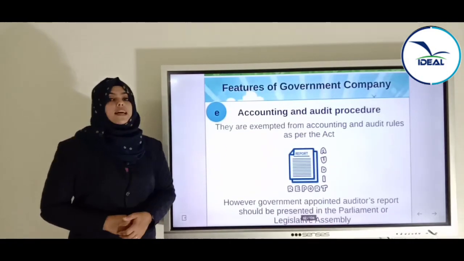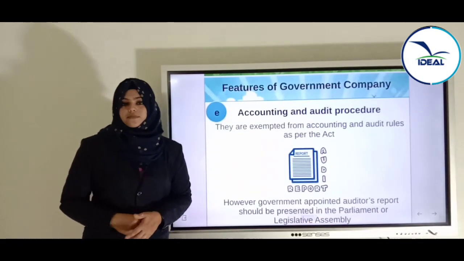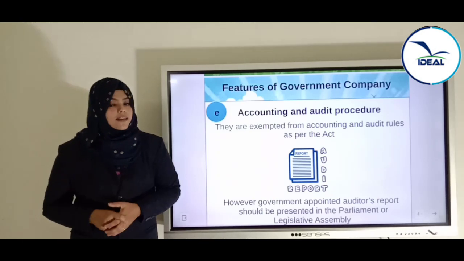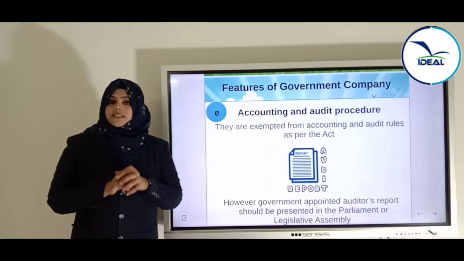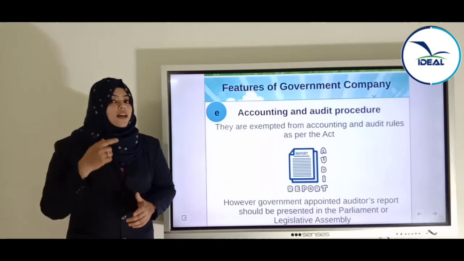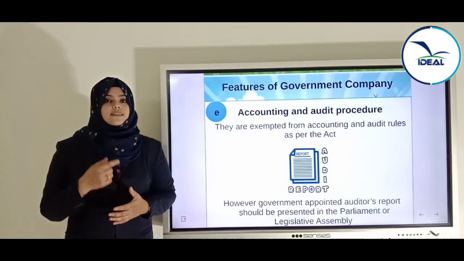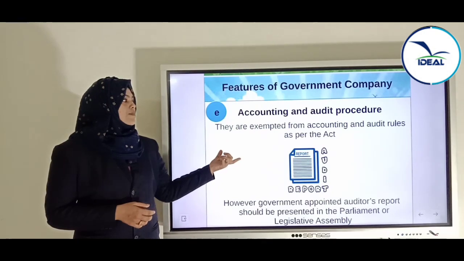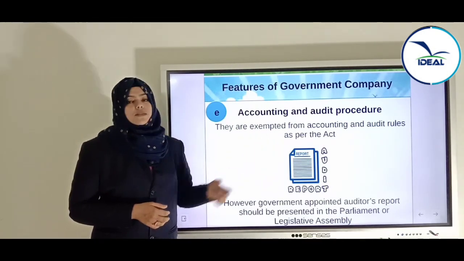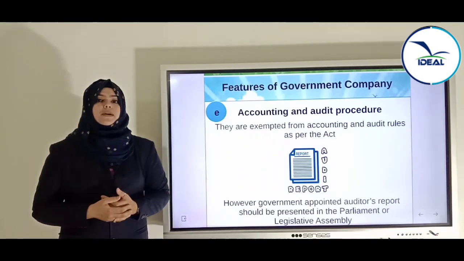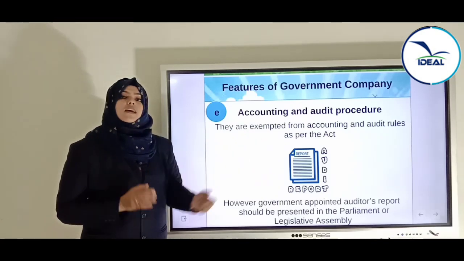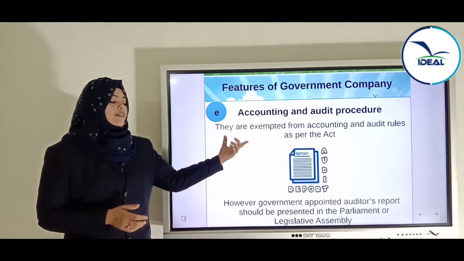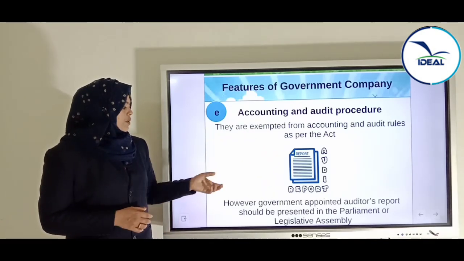And the next one is accounting and audit procedure. In departmental undertaking, we said that auditing is compulsory. In statutory corporation, we said that it is not compulsory. Now, in government company, they are exempted from accounting and audit rules as per the Act. Here it is not compulsory, that is they are excluded from preparing these accounting and auditing procedures.